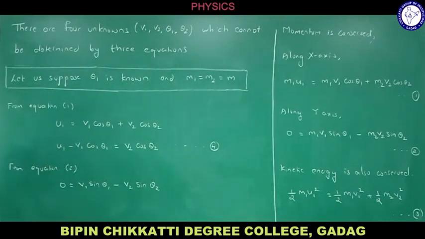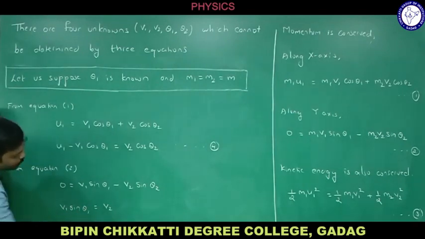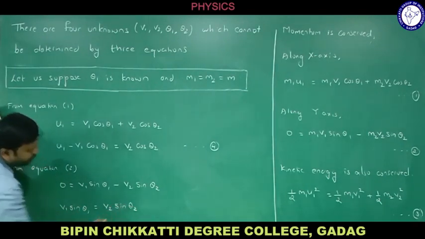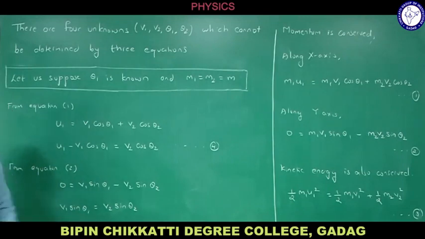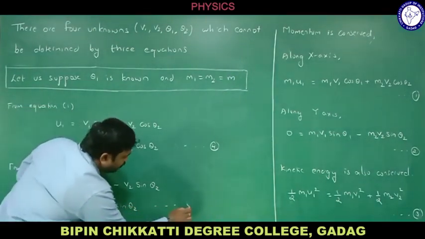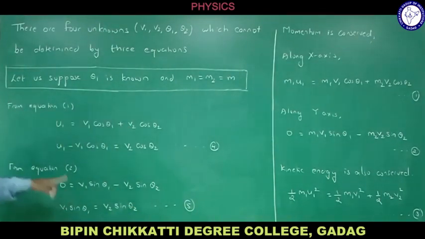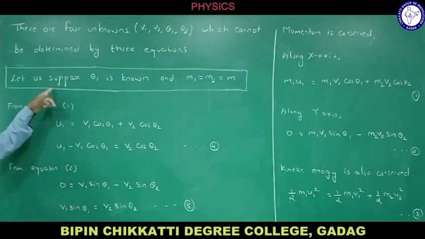Okay, let me make 1 and 2 separately now. Let me bring this to this side. It will become positive. So what do you get now? V1 sine of theta 1 is equal to V2 sine of theta 2. So this is equation number 5. What is equation 5? Equation 5 is equation 2 itself, but applying this condition.